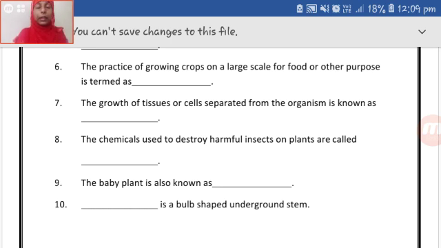Children, hope you are leaving a line after each question, correct? So I am not repeating it again and again. Copy the seventh blank, that is, the growth of tissues or cells separated from the organism is known as dash. Leave a line and copy the eighth blank, that is, the chemicals used to destroy harmful insects or plants are called dash. Leave a line and copy the ninth blank, that is, the baby plant is also known as dash. Dash is a bulb shaped underground stem. So copy these questions and pause the video.